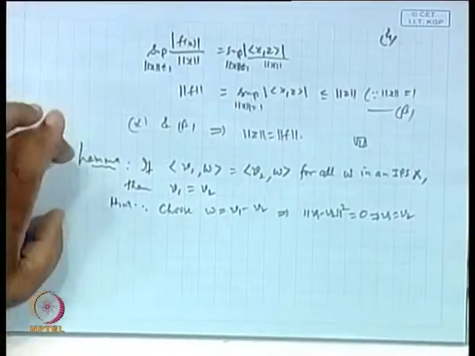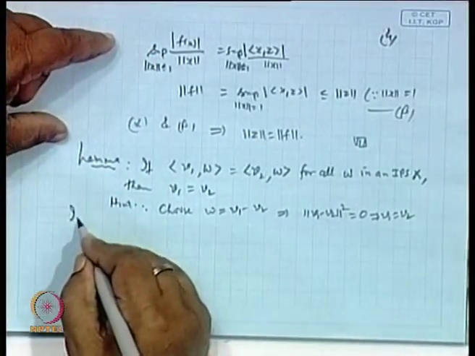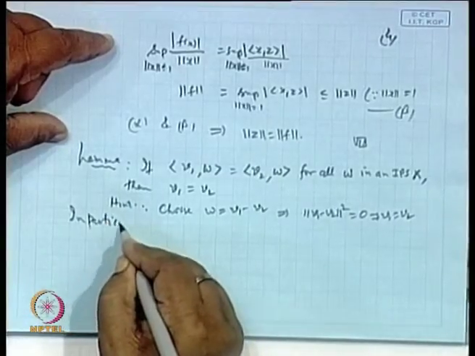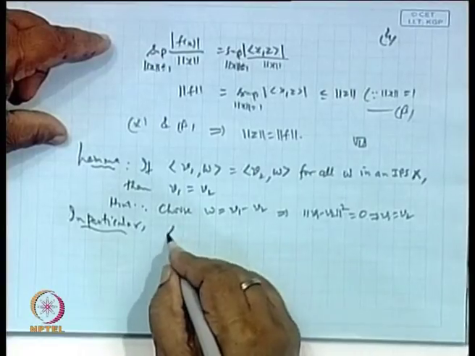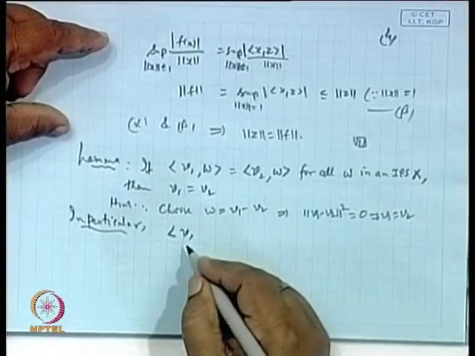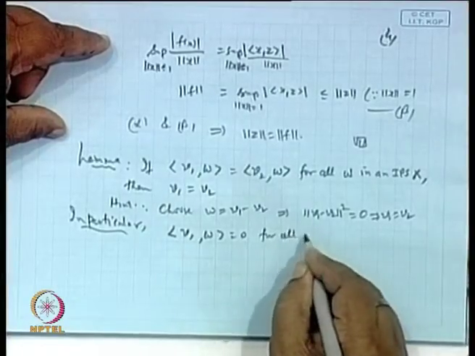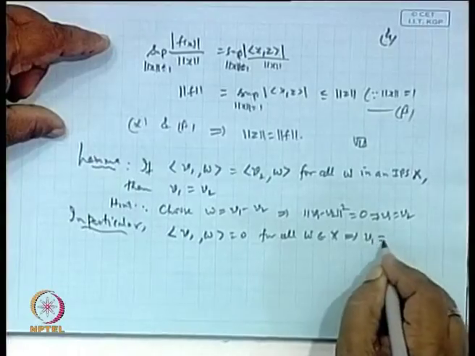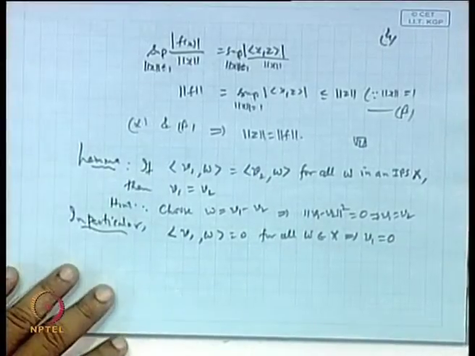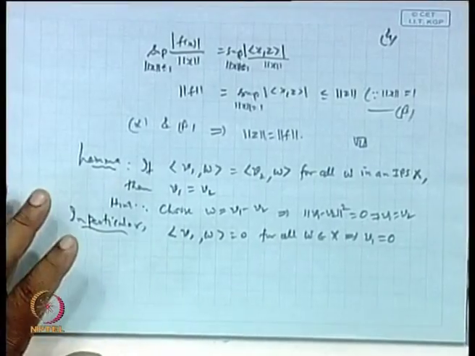So, this lemma we will make use of, and in particular we can say if inner product of v1, w is 0 for all w belonging to X, then v1 must be 0. Clear? That is the same way we can prove.